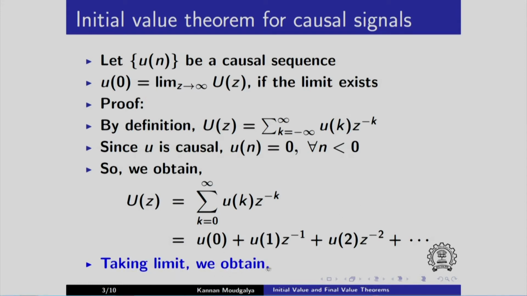Let us take the limit. We take the limit as z going to infinity. The left hand side is limit z going to infinity of U of z. On the right hand side, when you substitute z equals infinity, this term becomes 0, this term becomes 0. In fact, all the terms become 0 except U of 0. So we get this result. This is known as the initial value theorem. Initial value is obtained by letting z go to infinity in the Z transform.